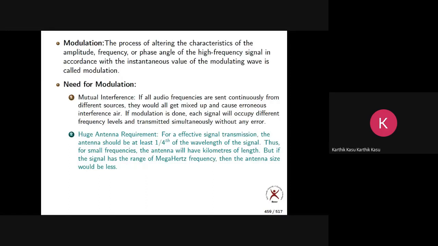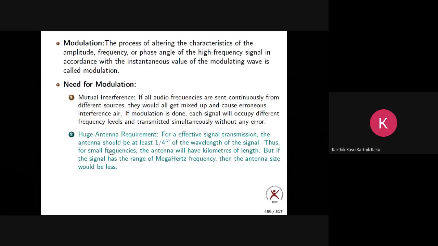That happens whenever other persons are using your channel. To avoid that, we need proper modulation. Using modulation, we can transmit more number of signals through the same channel. We'll discuss these things elaborately in the coming classes.